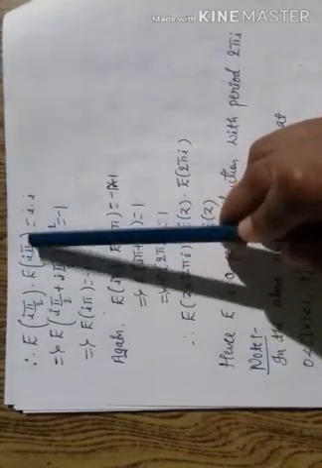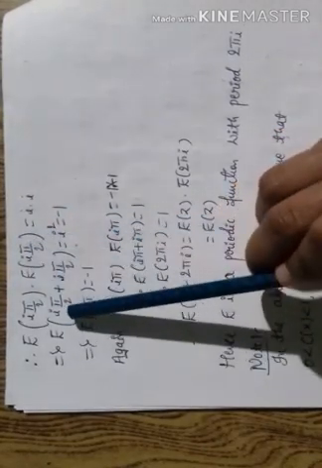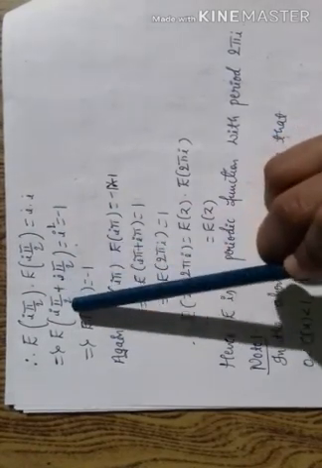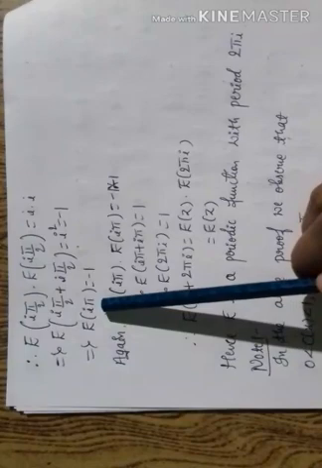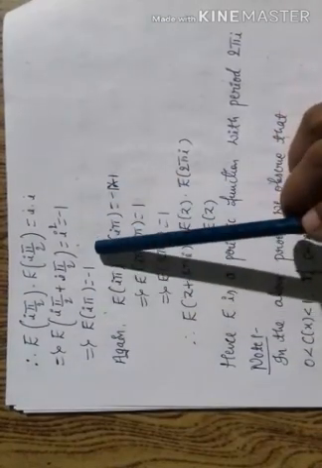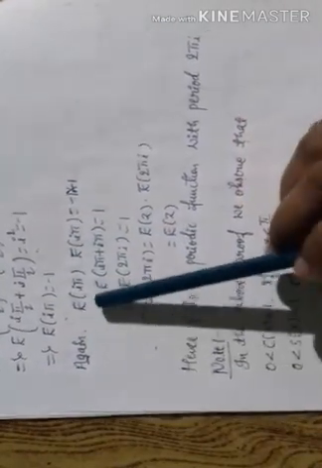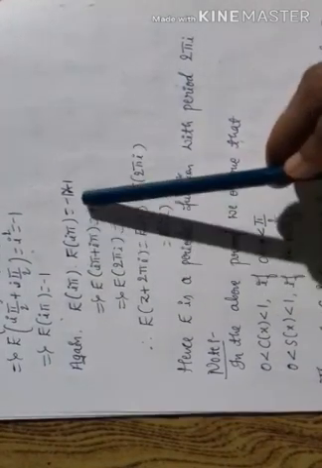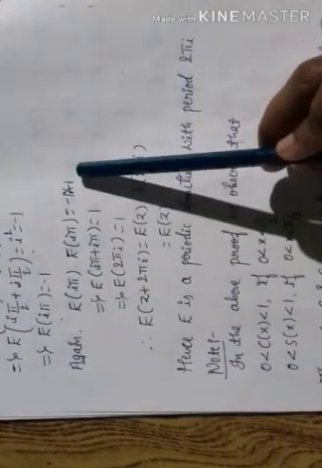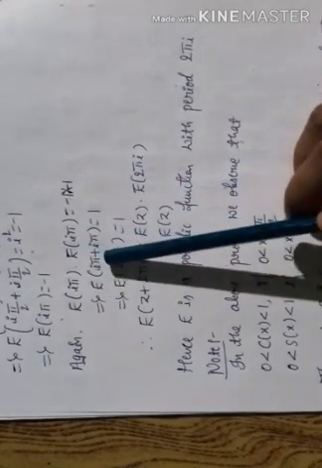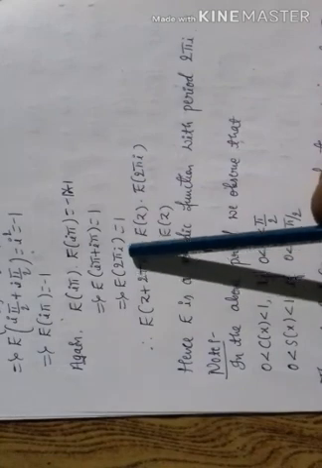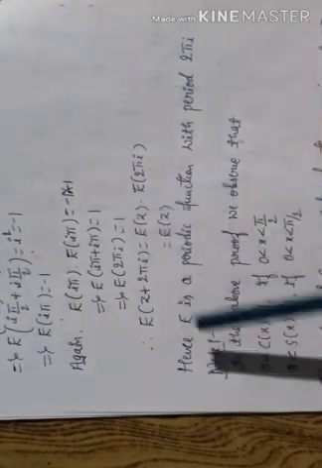From the addition formula, e of i pi by 2 plus i pi by 2, this value is e of i pi, which is equal to minus 1. Again, e of i pi into e of i pi, this value is equal to minus 1 into minus 1, which is 1. Again from the addition formula we can write, this implies e of 2 pi i is equal to 1.